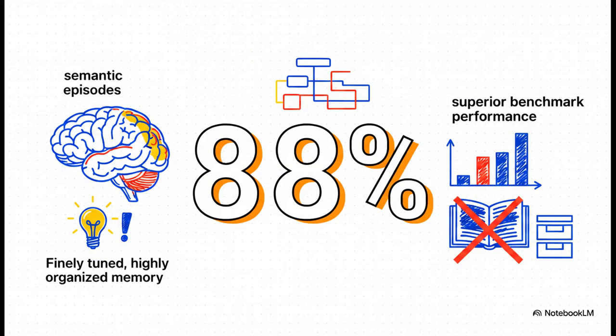And the computational proof of this approach, it's honestly stunning. By organizing memory like a human, breaking it into semantic episodes, and proactively learning from surprise, Nemori absolutely crushes benchmark performance. But here's the real kicker. It does this while using 88% fewer tokens than systems that try to process the full context. It takes significantly less computational power because it isn't constantly rereading an entire endless textbook of raw data. It's just recalling a finely tuned, highly organized memory. Ultimately, this means we get an AI that is faster, smarter, and significantly cheaper to run.